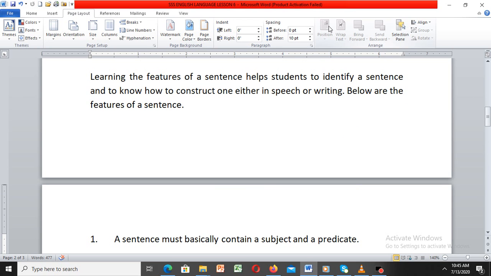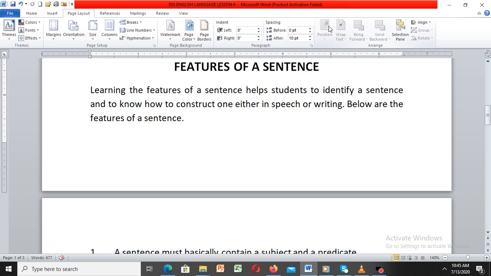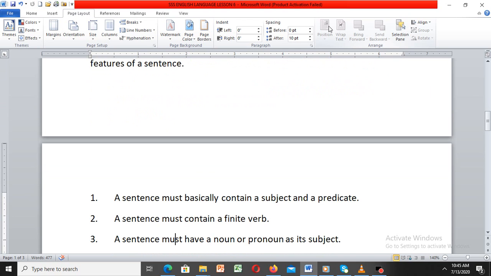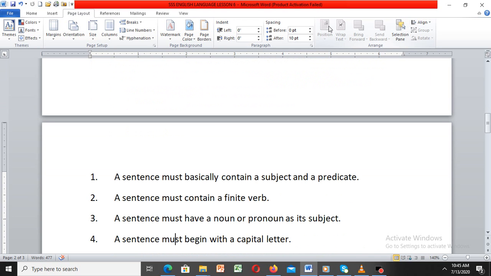Now let's look at the features of a sentence. Learning the features of a sentence helps students to identify a sentence and to know how to construct one either in speech or writing. Below are the features of a sentence. What are the characteristics of a sentence?